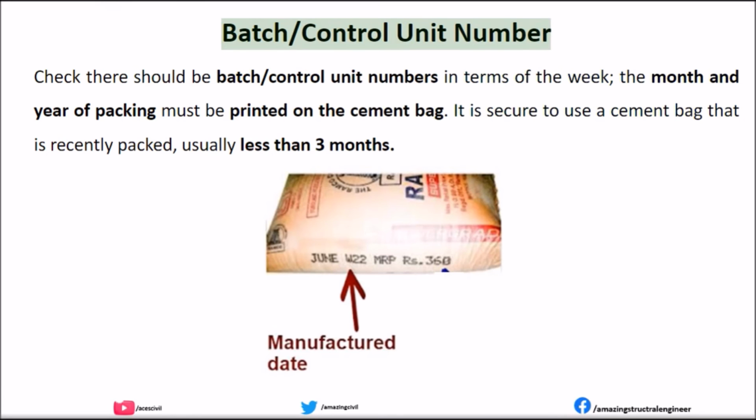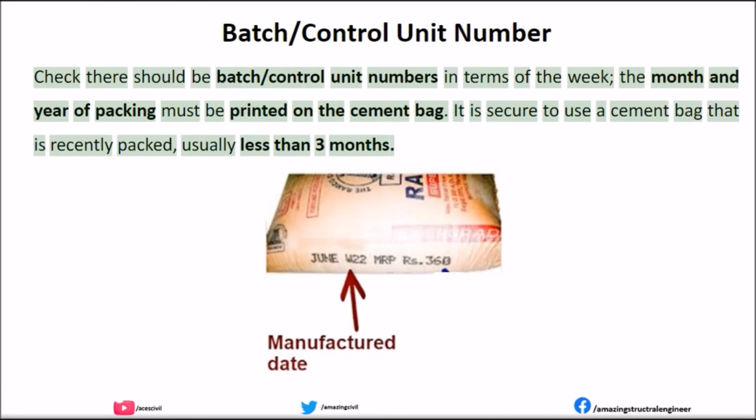Batch/control unit number. There should be a batch control unit number, in terms of the week, month and year of packing, printed on the cement bag. It is safe to use a cement bag that is recently packed, usually less than 3 months.